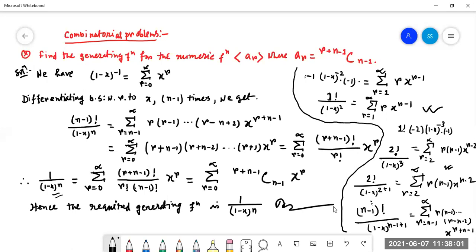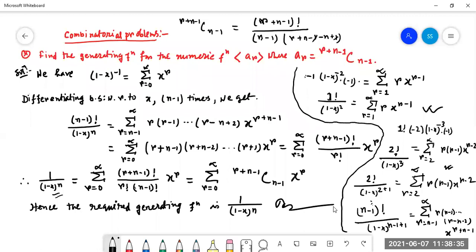This is equal to the summation r equal to 0 to infinity of (r plus n minus 1) factorial, which means a combination. Can we write this? Look here: (r plus n minus 1) C (n minus 1). What is the meaning of that? That is (r plus n minus 1) factorial divided by factorial (n minus 1) into factorial (r plus n minus 1 minus n plus 1).